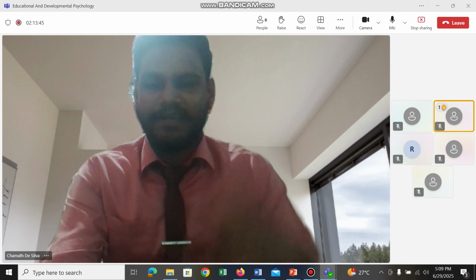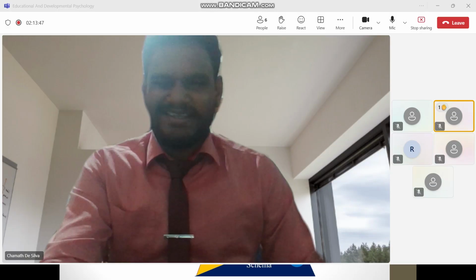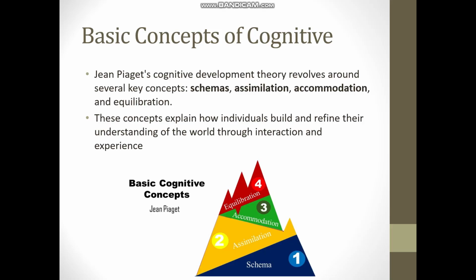That's the basic idea. These concepts explain how individuals build and refine their understanding. And there's something called equilibration, which is basically equilibrium. It's like a cycle: you need to balance the new information with the information already updated. It's like a loop, it goes on.